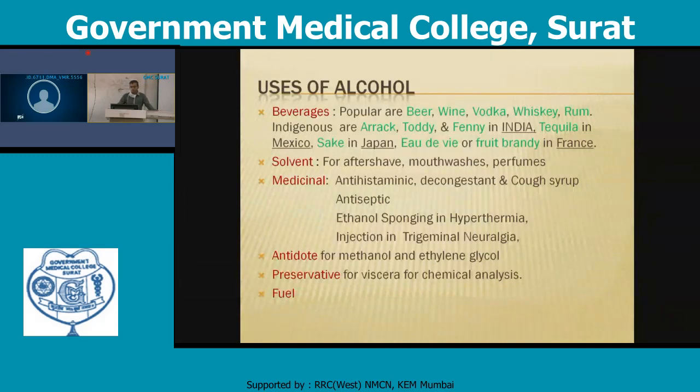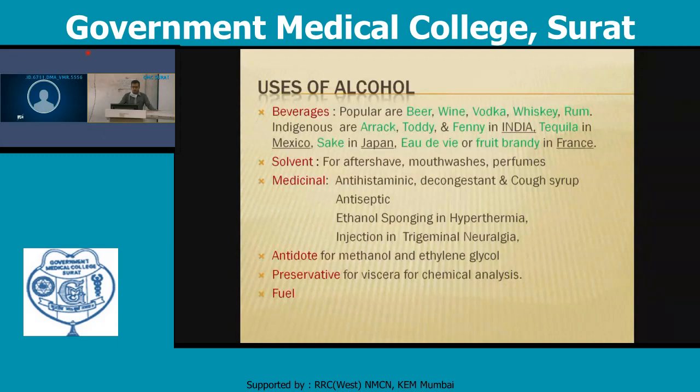It is also used as a solvent for aftershave, mouthwashes, as well as perfumes. It is used for medicinal purposes: antihistaminic, decongestant, and cough syrup, antiseptic, ethanol sponging in hyperthermia, and injection in trigeminal neuralgia. That will be helpful in the treatment.